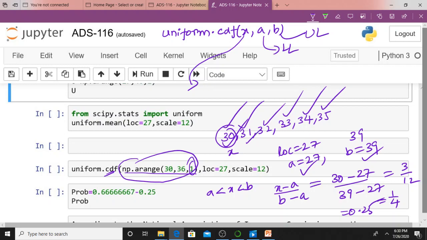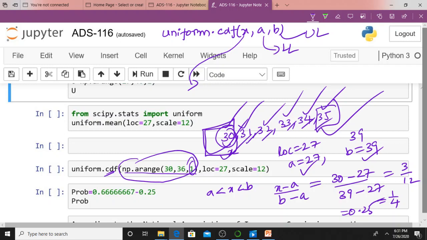In that manner, you can calculate it for 31, 32, 33, 34, 35. But I need the probability in between 30 and 35. Therefore, I need the CDF value at 30 and the CDF value at 35. After calculating the CDF value at 35, I must subtract the CDF value of 30 so that I will get the required probability.